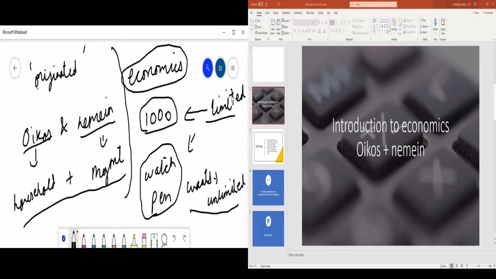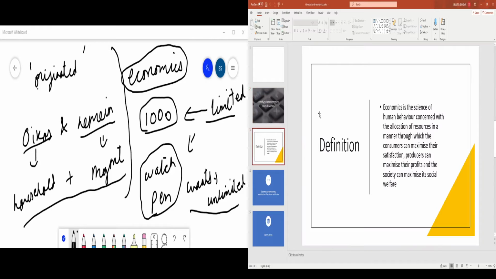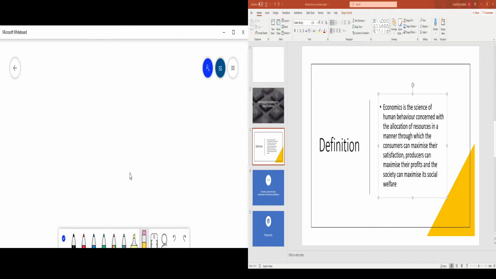So basically, what is economics? Economics is the science of human behavior concerned with allocation of resources in a manner through which the consumers can maximize their satisfaction, producers can maximize their profit, and society can maximize its social welfare. Let's come to this example again, right? I'll try to explain it in a better way, because this definition is a bit confusing.